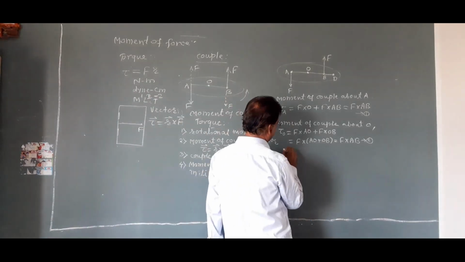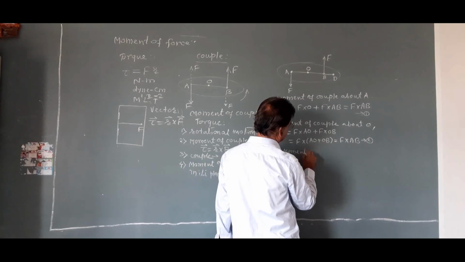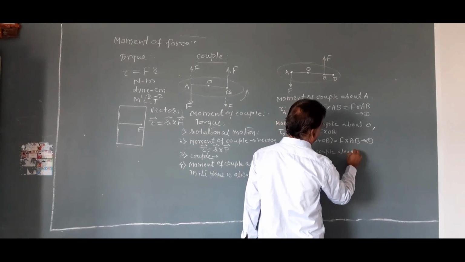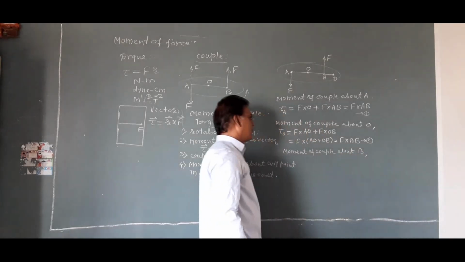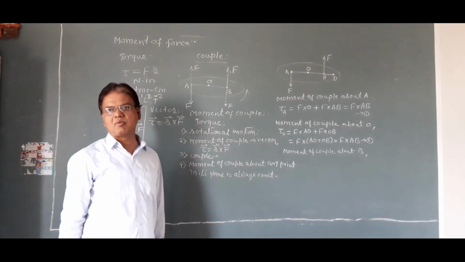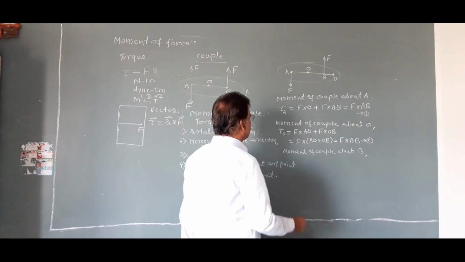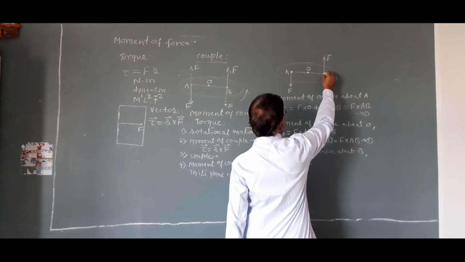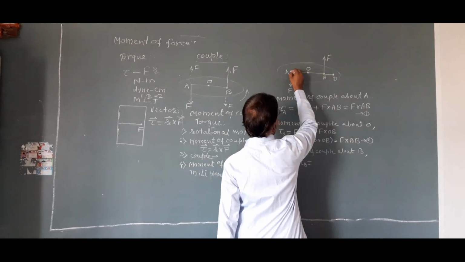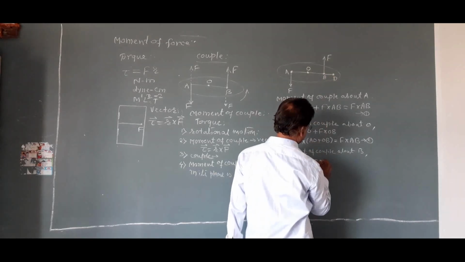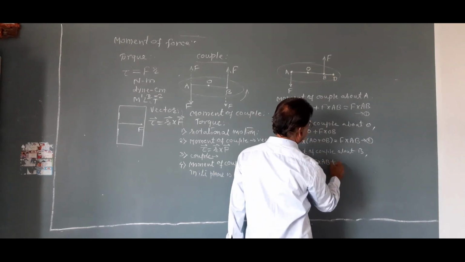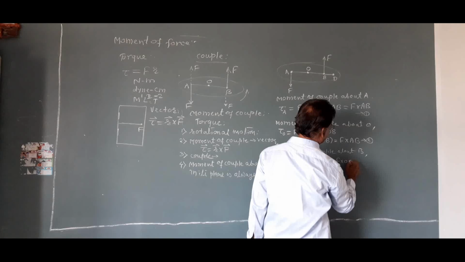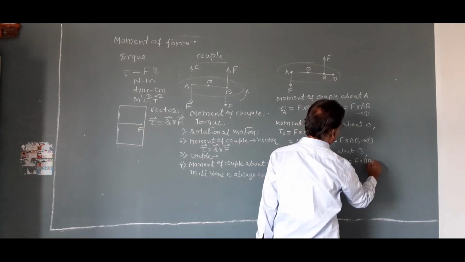Third one, moment of couple about B. Moment of couple about B is equal to the sum of moments of forces about B. M_B is equal to, axis of rotation is at point B, therefore first force into perpendicular distance, F into AB, plus second force into perpendicular distance, which is 0, that is equal to F into AB.